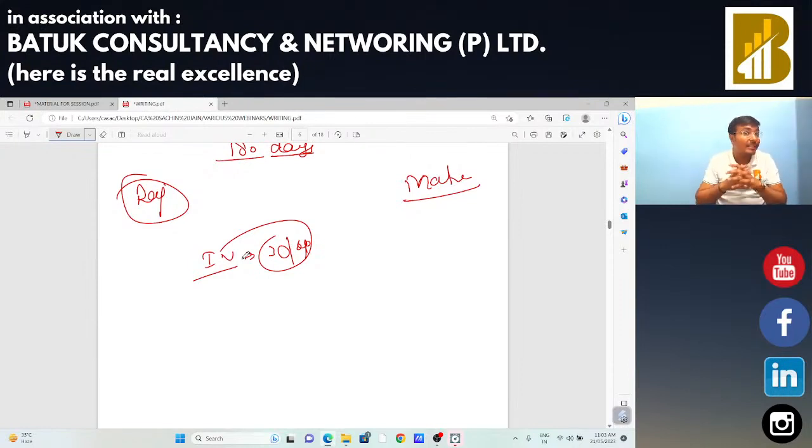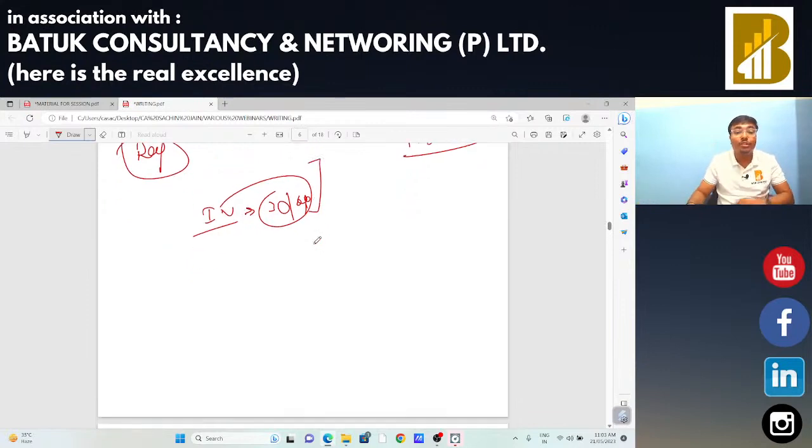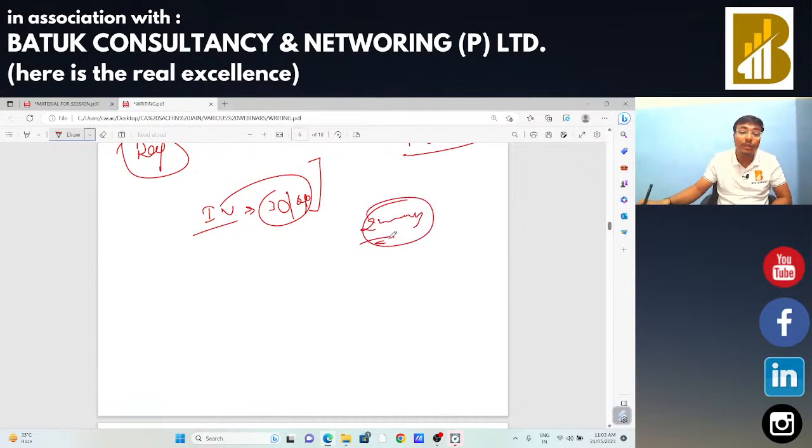So in that case, the taxpayer has claimed the input tax credit before receiving the goods. Suppose the goods are received on 2nd of May. So he will be eligible to claim the input tax credit in the month of May, but he has claimed it in April according to the invoices. So only the invoice is not a sufficient ground to claim input tax credit. You need to receive the goods. So input tax credit is claimed one month earlier, and interest liability can be raised on that type of assessee.